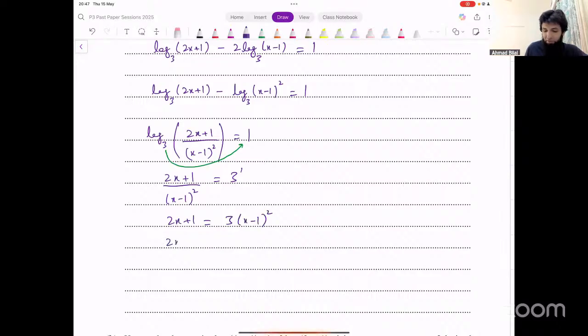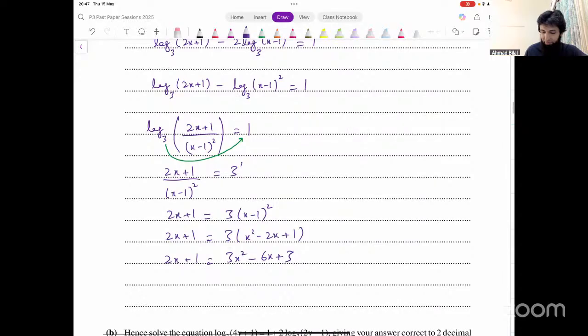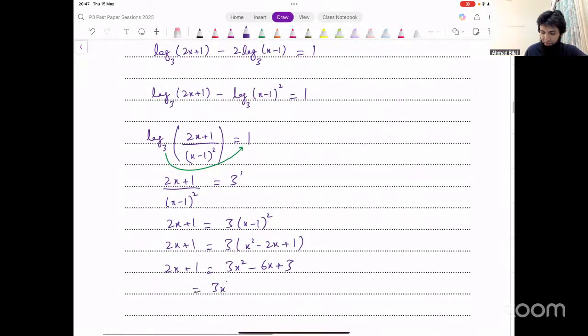And now if you simplify this, that gives you 3 into x squared minus 2x plus 1. And on the right side, you get 3x squared minus 6x plus 3. And that finally simplifies to 3x squared minus 8x plus 2 equal to 0. Okay?